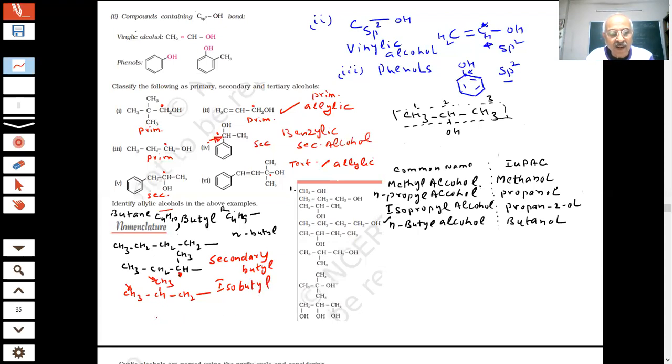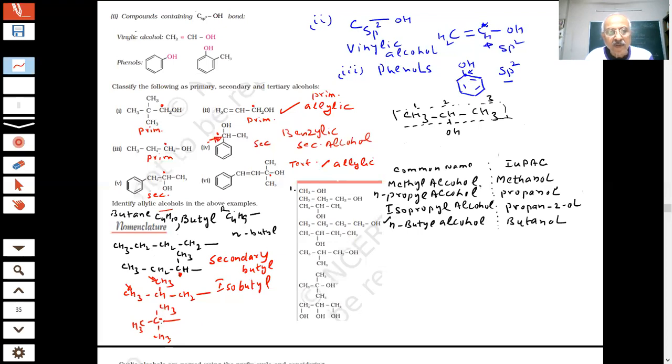And one more I will write now. I put CH3 here, CH3 here, CH3 here. This is C4H9. You can check the formula. 4 carbons, 9 hydrogens. And if I put a bond here, now this carbon is attached to how many carbons, students?